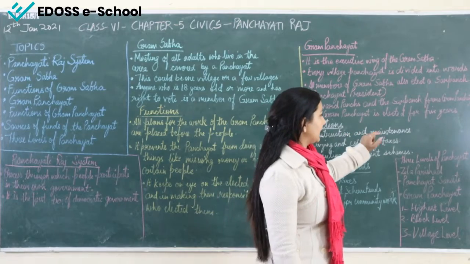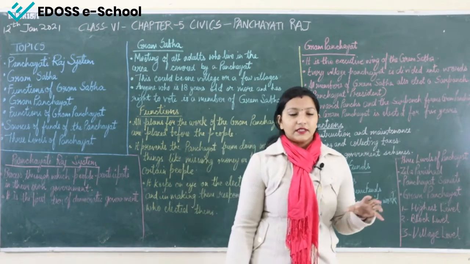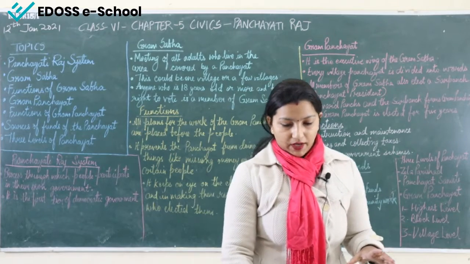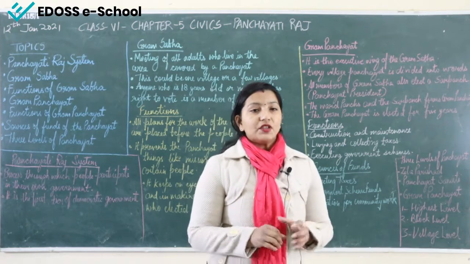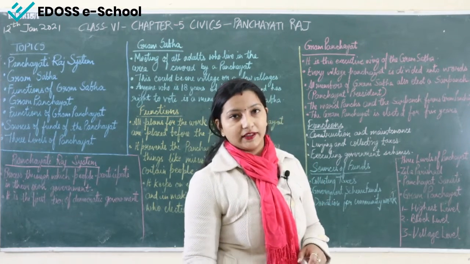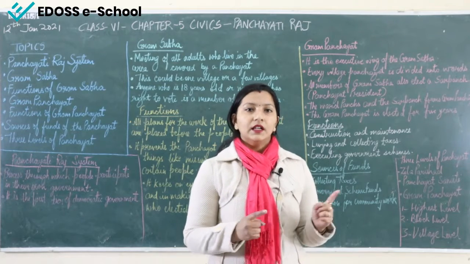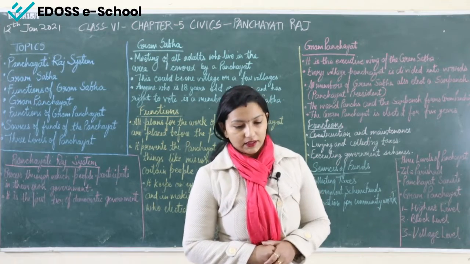The Gram Panchayat is elected for 5 years. So, the time period of this Gram Panchayat is 5 years. Now, the Gram Panchayat also has a secretary. That secretary is not elected by the people, that is appointed by the government. So, the secretary of the Gram Panchayat is appointed by the government.